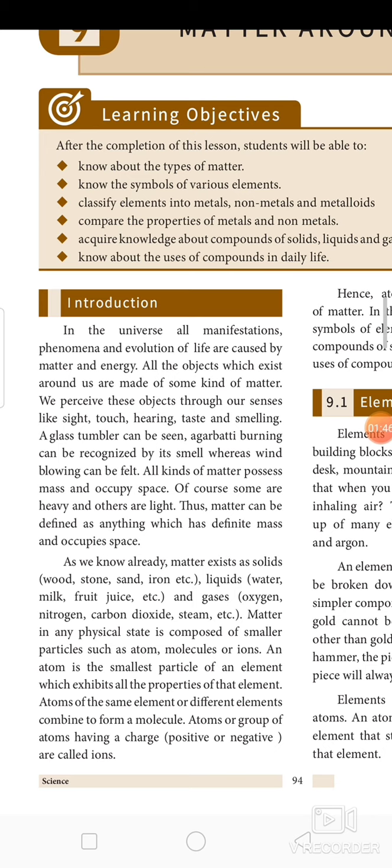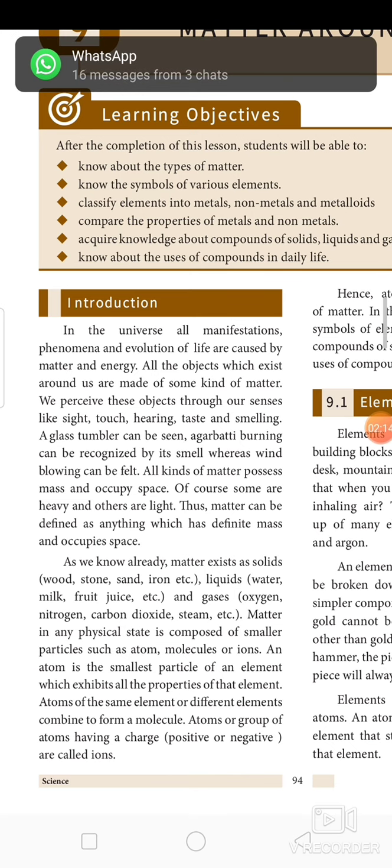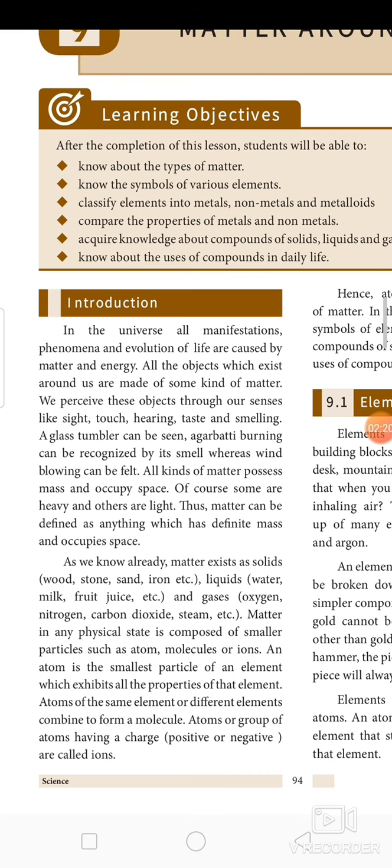All the objects around us have some kind of matter. For example, you may feel the cool breeze. You may smell the fragrance of a flower. You can feel the touch, sight, hearing, taste, smell. All these things are due to matter. You may not be able to see the air, but you can experience it, you can feel it. Also, you cannot see the form of a sound wave, but you can hear it. So it is also made up of matter.